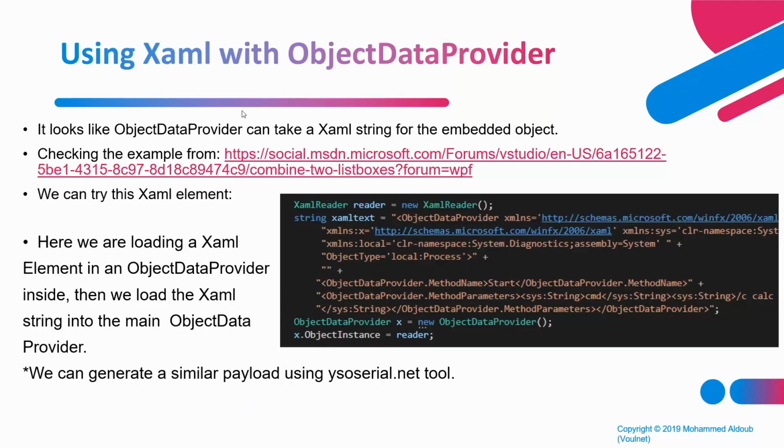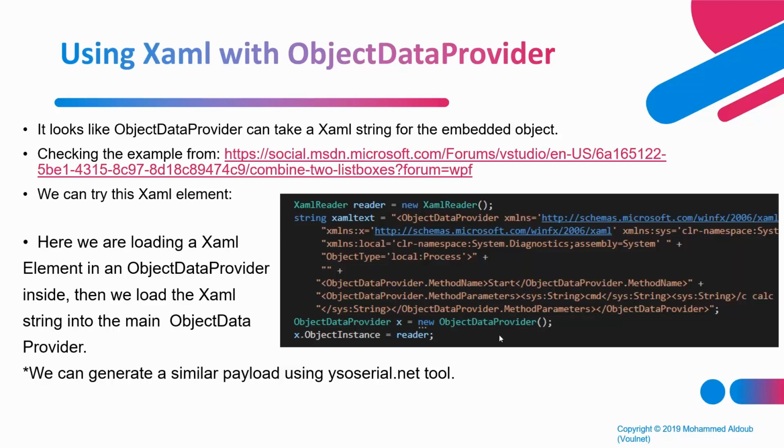Upon doing some research online, reading the documentation and some examples of using the ObjectDataProvider, we can discover that the ObjectDataProvider can actually be serialized or written as a XAML string, which is similar to XML, and then all of this can be plugged into our original ObjectDataProvider. This is a way for us to hide from the XML serializer the System.Diagnostics.Process object, which contains an interface.